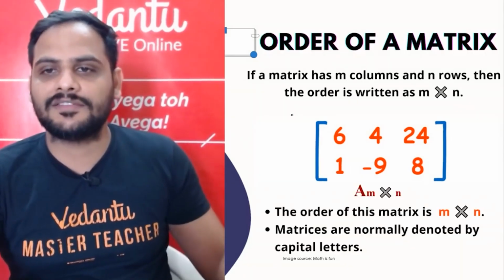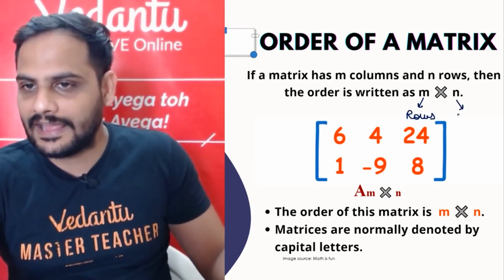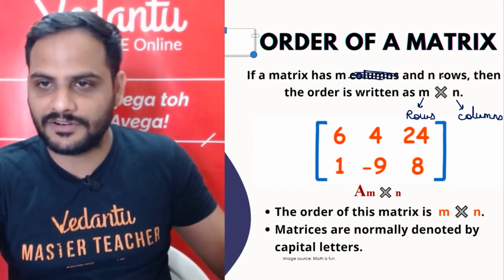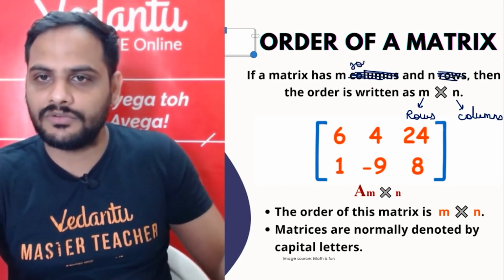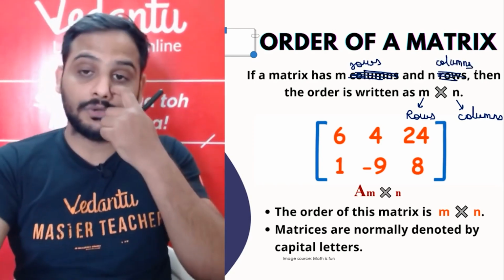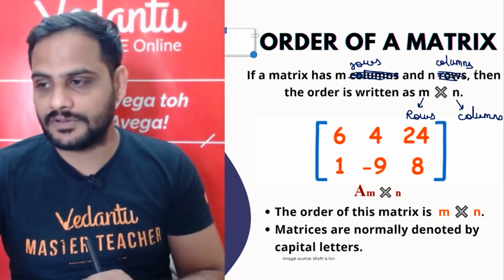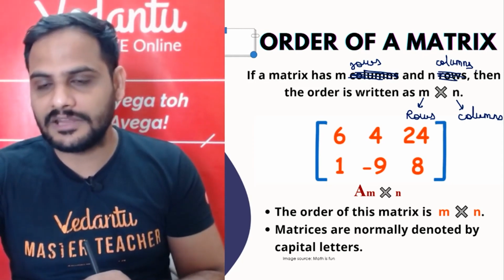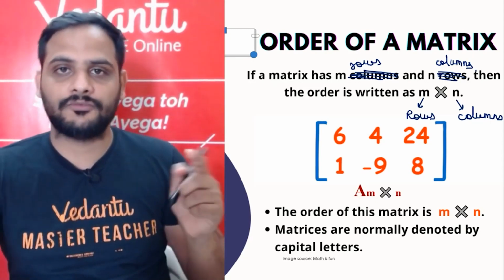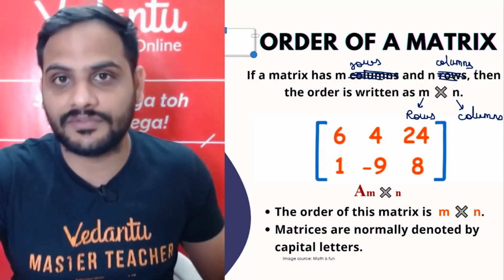Now the order of a matrix is written as m into n, where m is the number of rows and n is the number of columns. This is written wrong here actually: m rows, n columns. First we write the number of rows multiplied with the number of columns. This order is very important to understand, as it is helpful for equality of matrices, multiplication, addition, subtraction, everywhere.